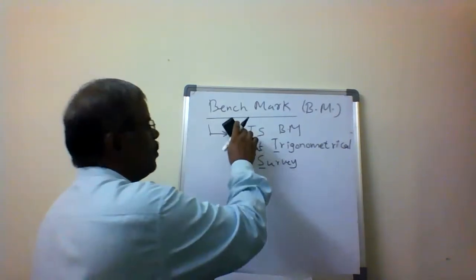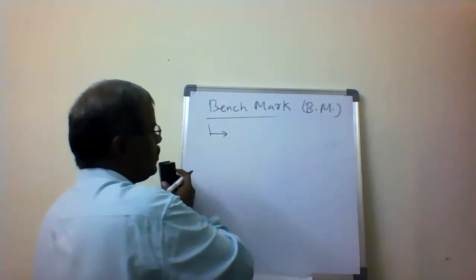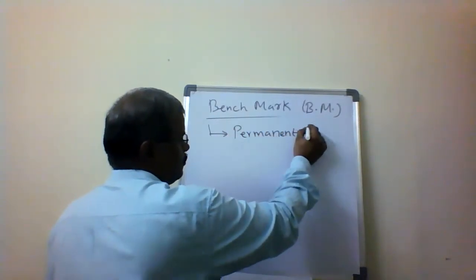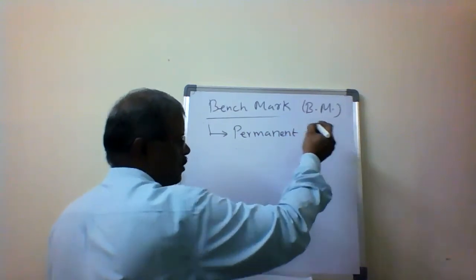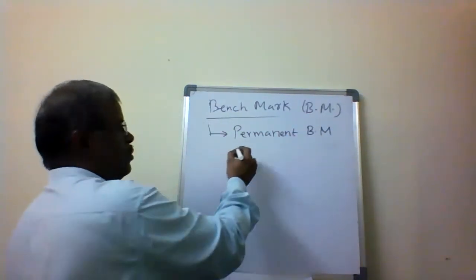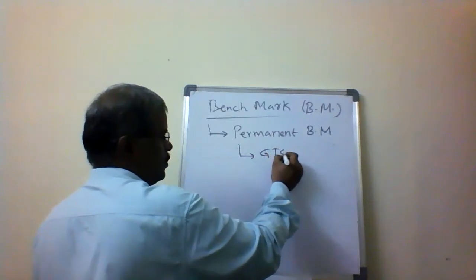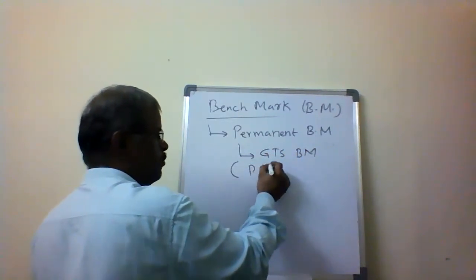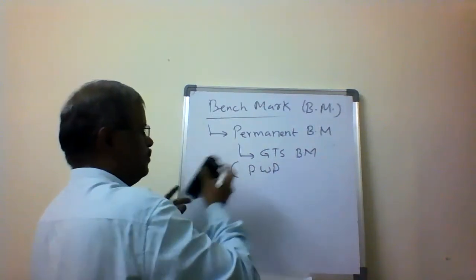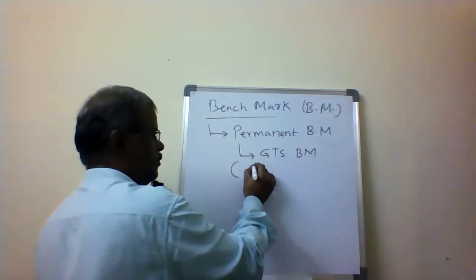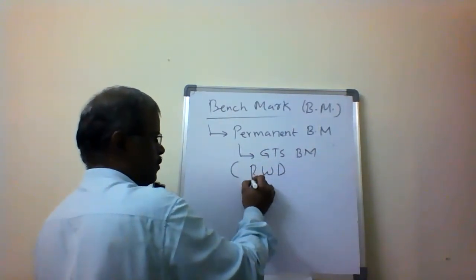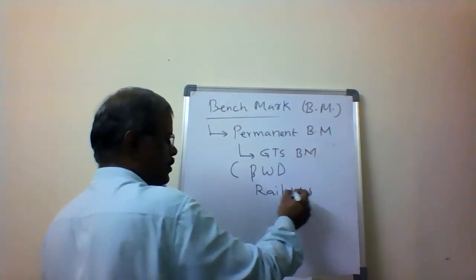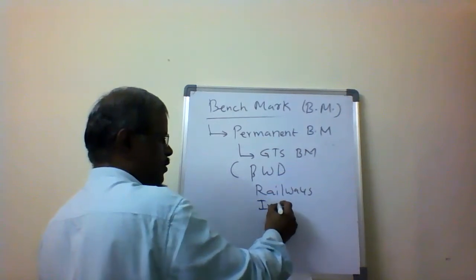Now the next one is called permanent benchmarks. The second type is permanent benchmarks. Permanent benchmarks are referred to the GTS benchmarks, for the purpose of the PWD, Public Works Department, Railways, and Irrigation Department.